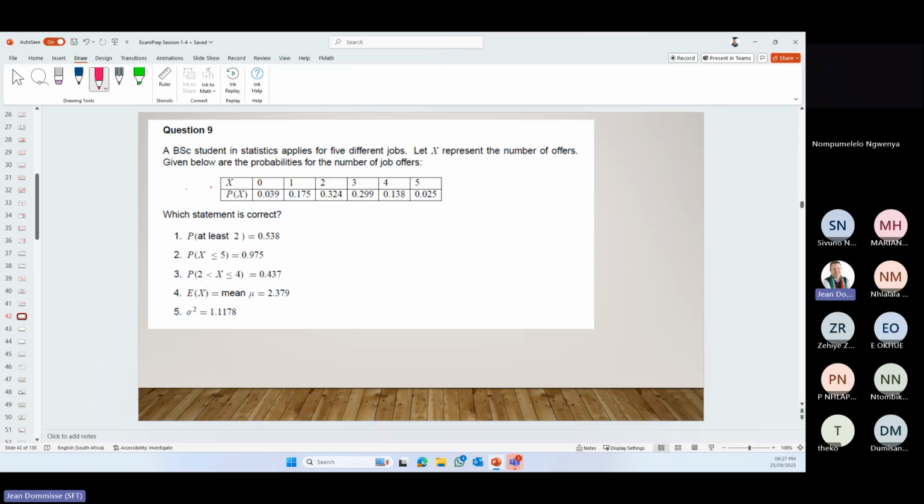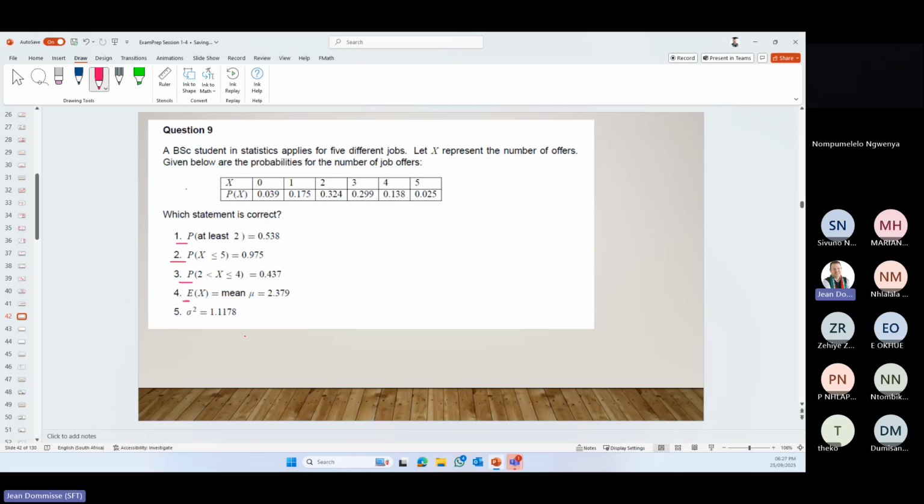So here we get the list of x 0, 1, 2, 3, 4, 5, and with each one we get the probability that 0 can happen, or probability that 1 can happen, or 2, and so forth. Okay, so the first 3 questions are around the probability, so that we need to work out something.